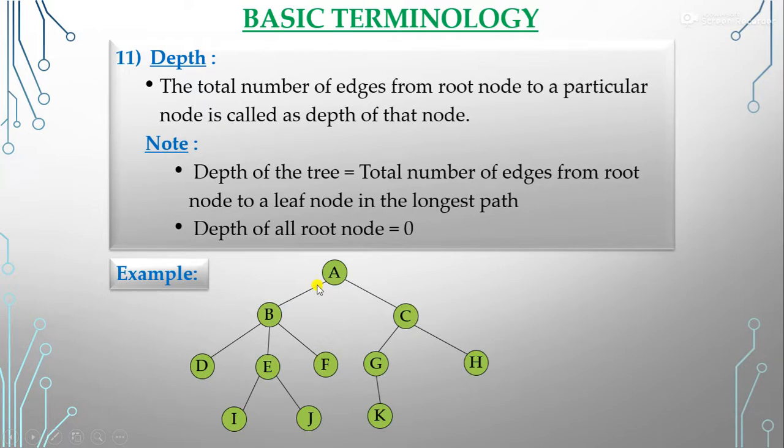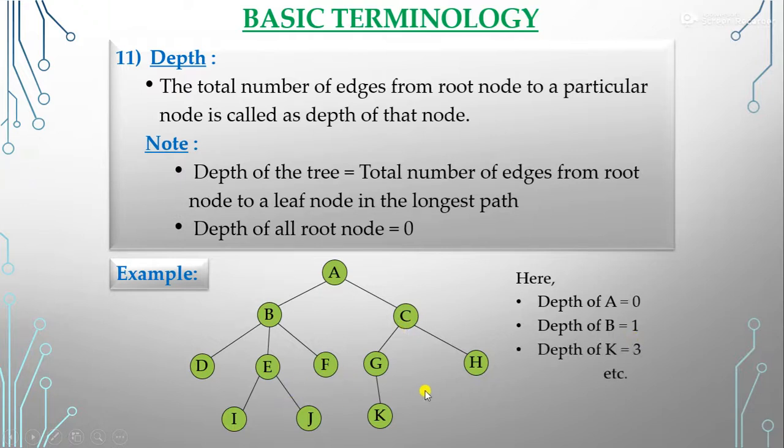Let's take an example here. This is the tree graph. So what is the depth of A? A is the root node, so the depth of A is 0. We have to start from here. Now what is the depth of B? From the root node A to B, we cover only this one path, that is 1. It means that the depth of B is 1.